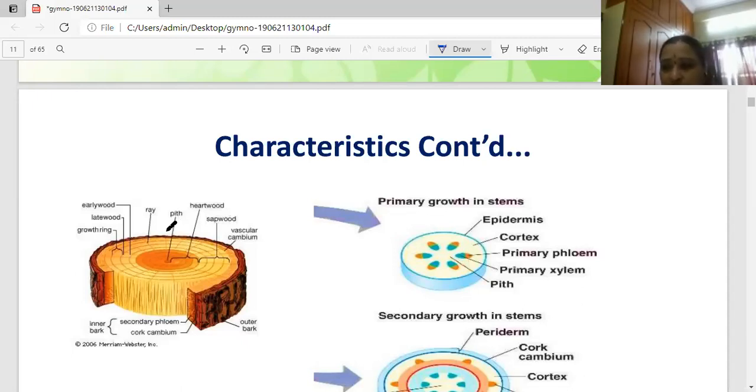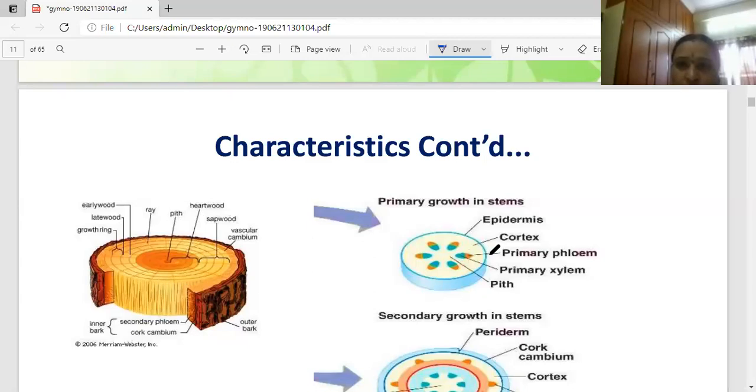And in the leaves, a very thick cuticle is present, and sunken stomata are also present. Mesophyll tissues, palisade tissue, and spongy parenchyma are also present in the leaves. Lateral veins are absent in most gymnosperms, and translocation of nutrition takes place with the help of transfusion tissue. These are the internal features of the gymnosperm. See, in the gymnosperm, I'll explain how these rings form. This is sapwood and heartwood. I'll explain monoxylic and pycnoxylic wood. These are the internal structure of the wood, the leaf system, and the lateral veins.